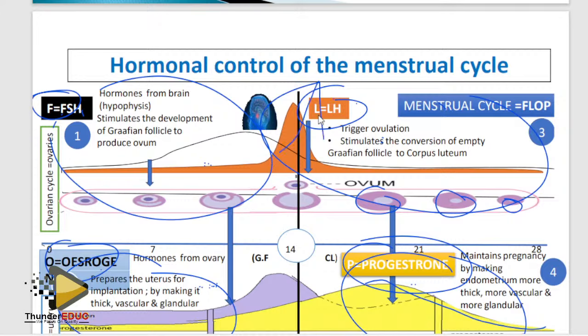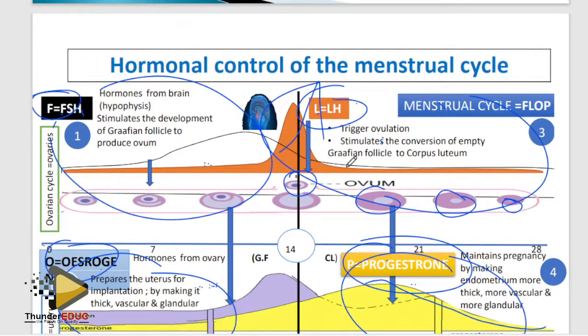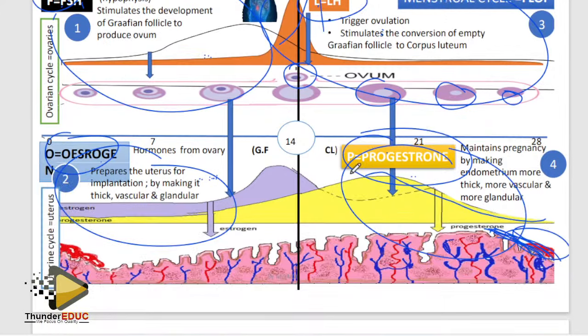Which hormone is highest at day 14? Luteinizing hormone. Which indication shows that ovulation occurred on day 14? There is a release of ovum and there is an increase in the level of luteinizing hormone. Why? Because luteinizing hormone is triggering ovulation. In most cases when they bring this question, sometimes students go off. But don't stress. Relax. Do other questions, come back to this. You'll be able to answer it.